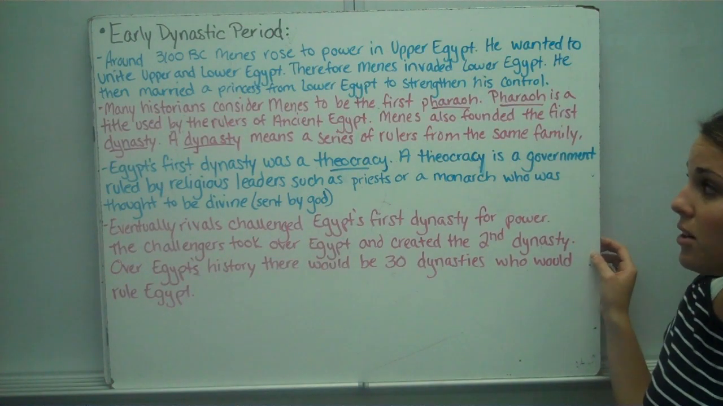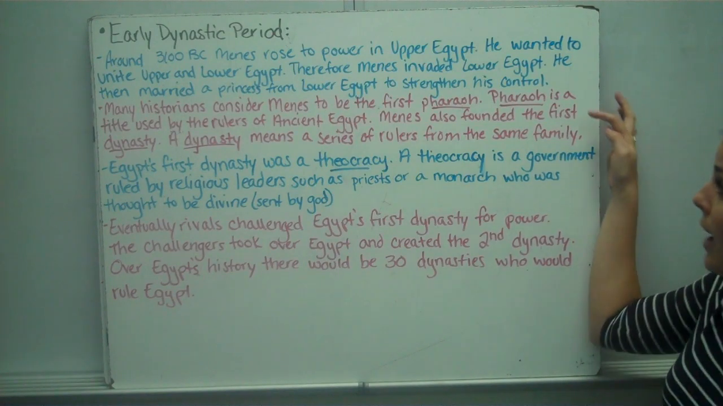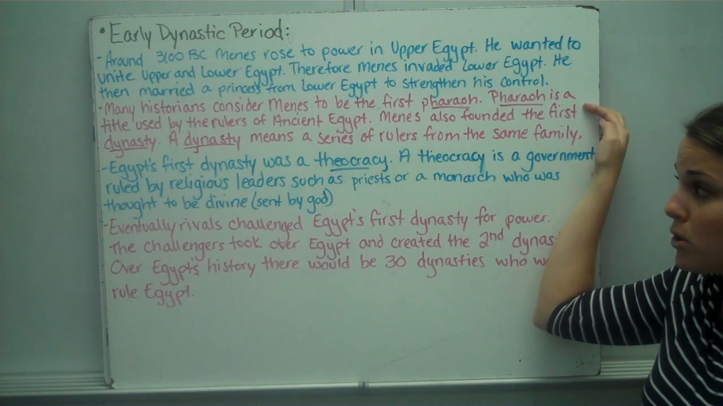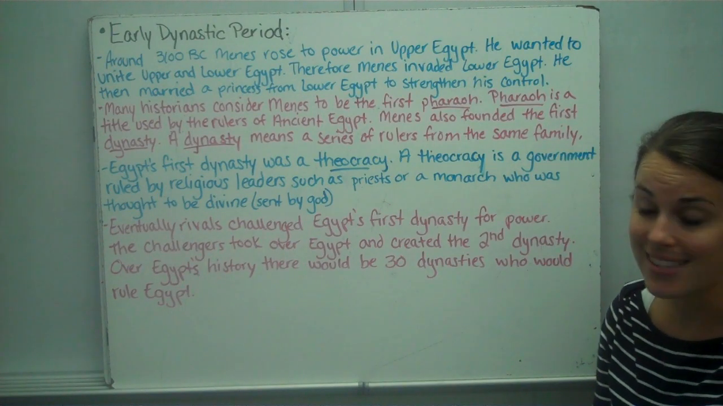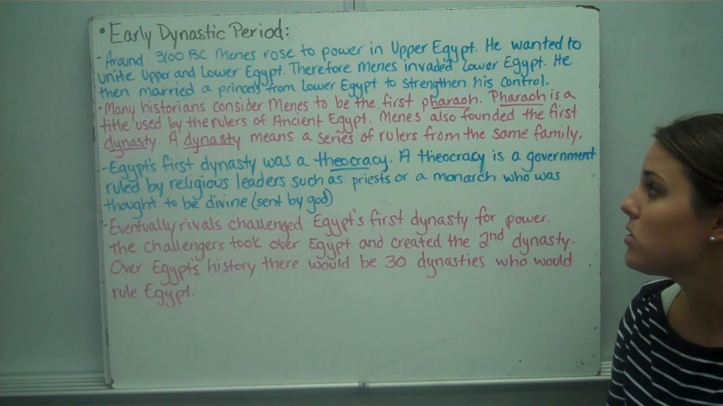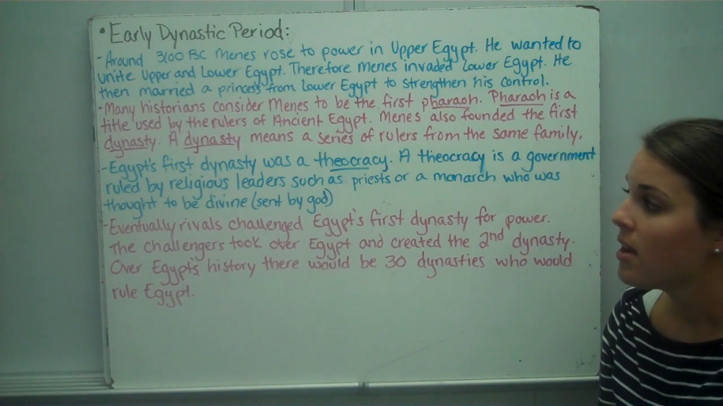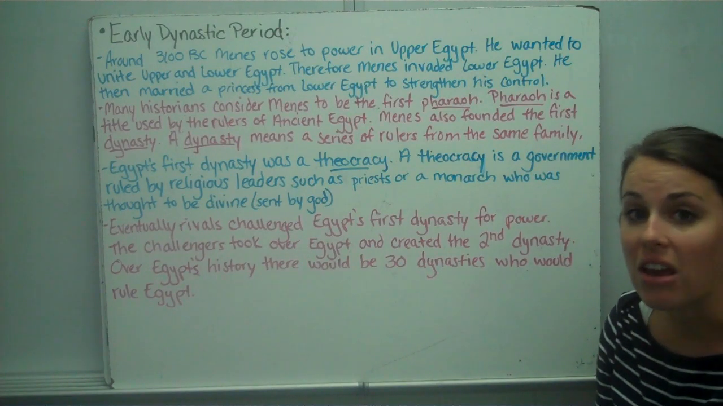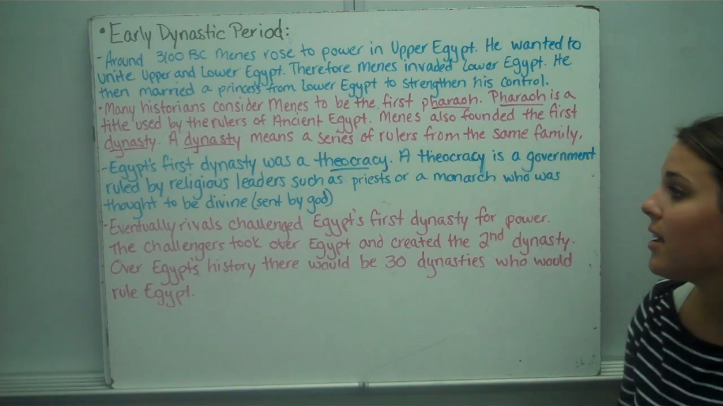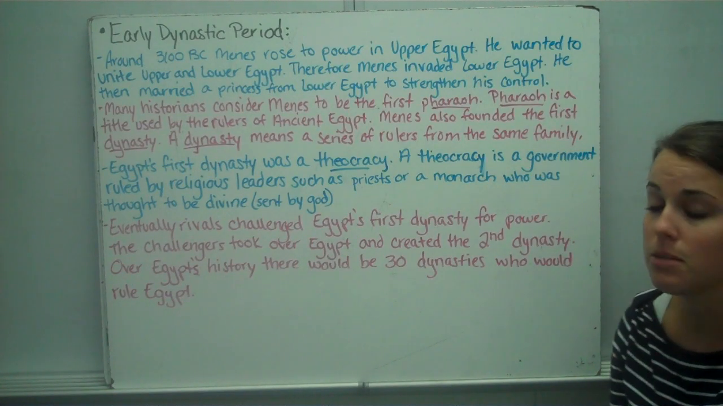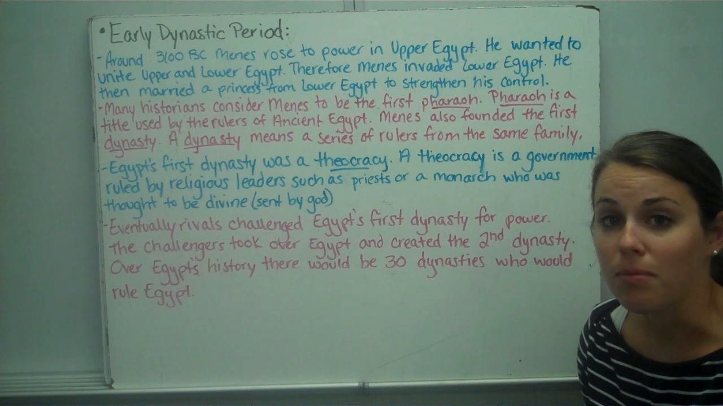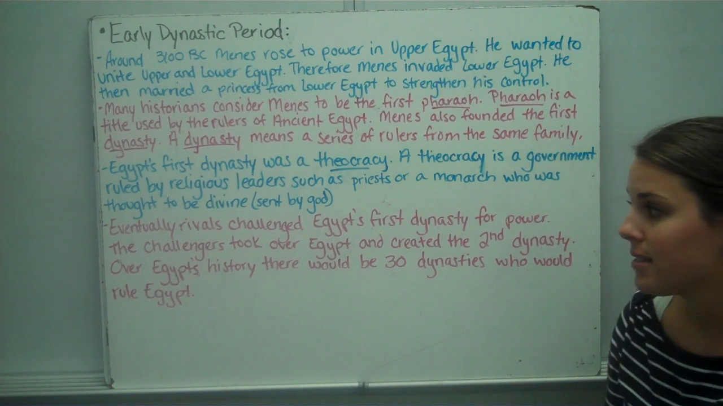Many historians consider Menes to be the first pharaoh. A pharaoh is a title used by the rulers of ancient Egypt. Menes also founded the first dynasty. A dynasty means a series of rulers from the same family. Egypt's first dynasty was a theocracy. A theocracy is a government ruled by religious leaders such as priests or a monarch who was thought to be divine. Thought to be divine means sent to earth by the gods.